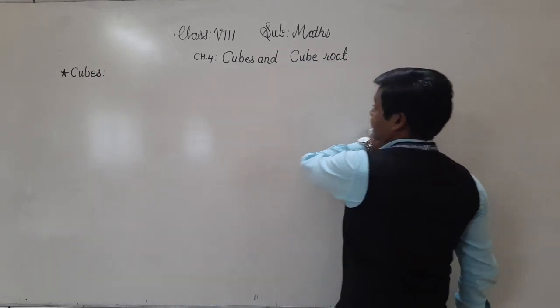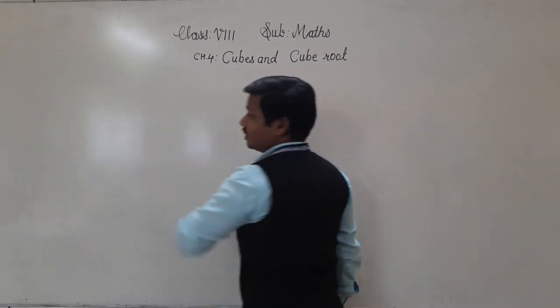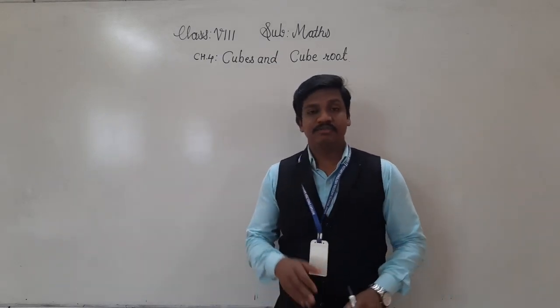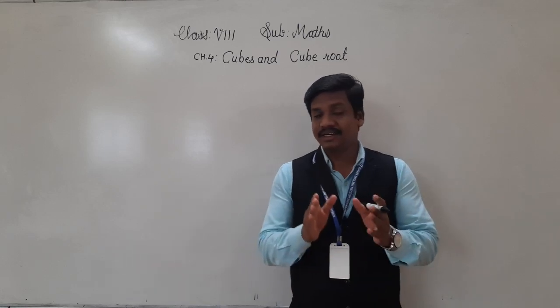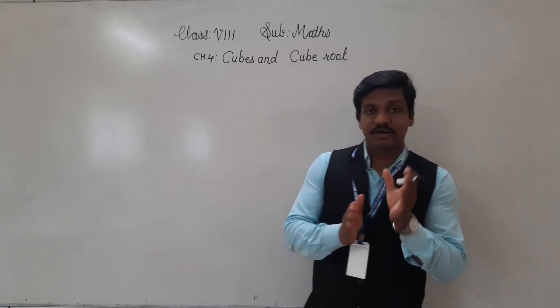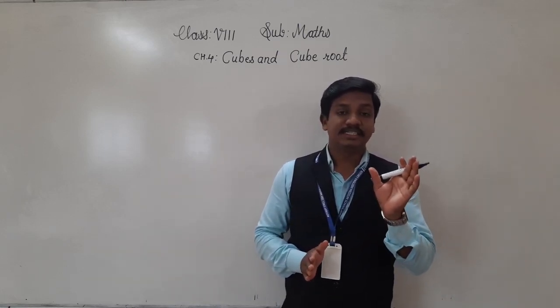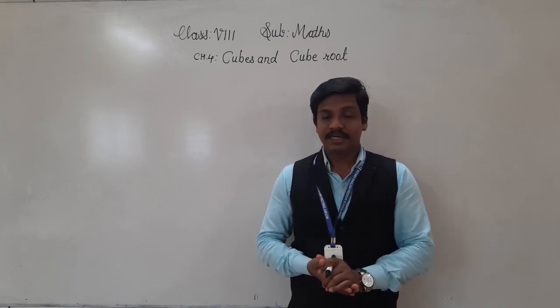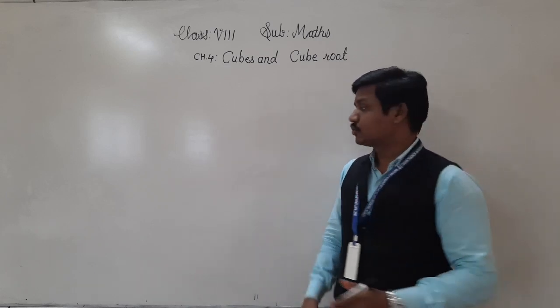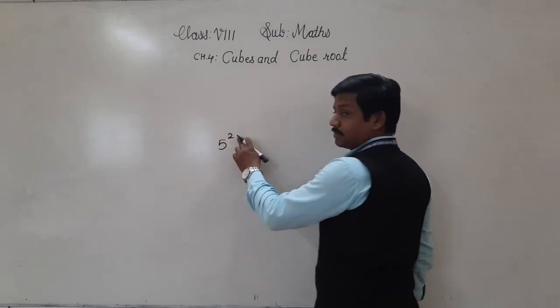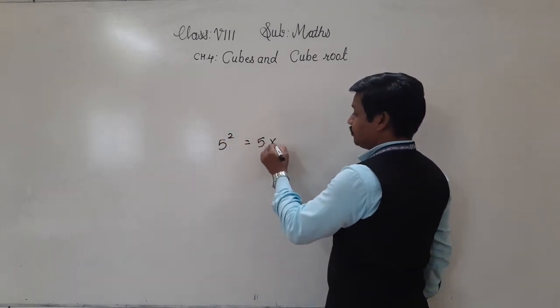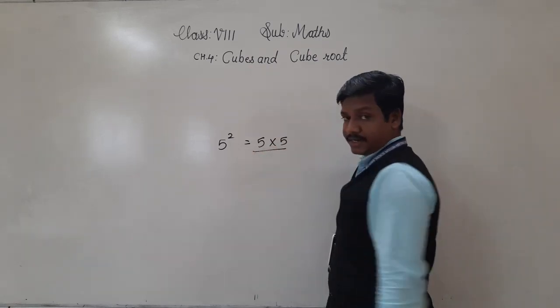Do you remember what we did? We found the prime factors of the given number and formed pairs of the same prime factor. Why pairs? Because square means second power. That is 5 squared is 5 into 5. That's why we form the pair.